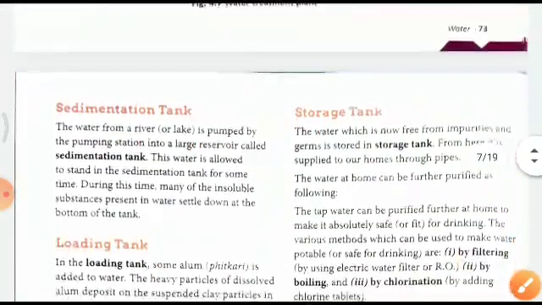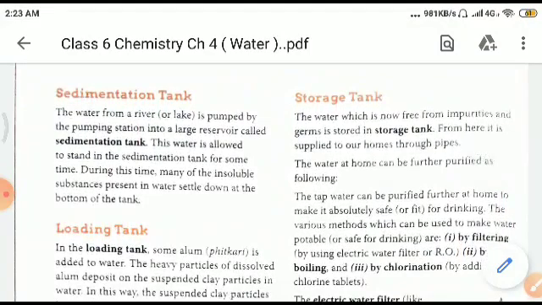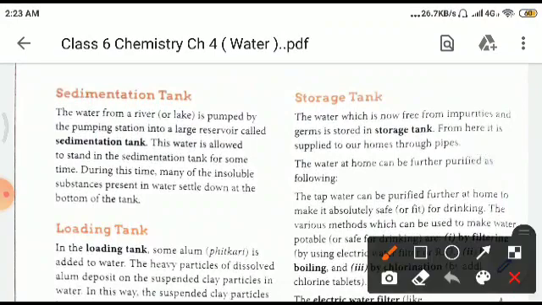Now, sedimentation tank. The water from a river or lake is pumped by the pumping station into a large reservoir called the sedimentation tank. This water is allowed to stand in the sedimentation tank for some time. During this time, many of the insoluble substances present in the water settle down. This is very important, the mechanism that insoluble substances settle down.